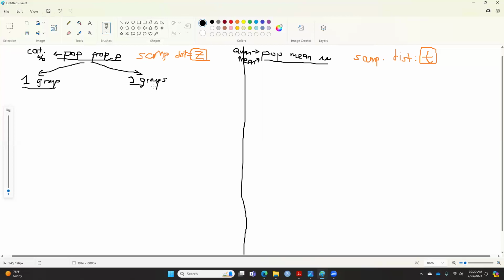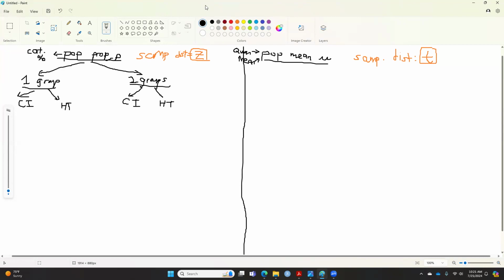If it's one group, are you doing a confidence interval or a hypothesis test? Same thing if it's two groups: are we doing a confidence interval or hypothesis testing? Or both, sometimes you can do both.